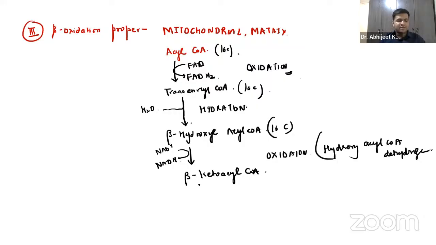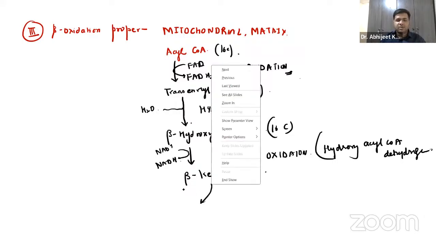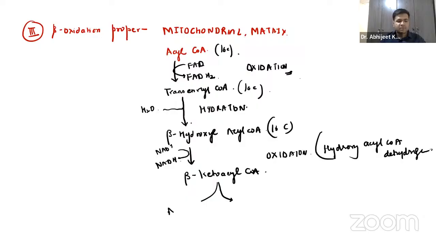Now this beta hydroxyacyl coenzyme A will be converting into beta ketoacyl coenzyme A, which will again break down into two parts: acyl coenzyme A and acetyl coenzyme A. Acetyl coenzyme A is the 2-carbon compound, and acyl coenzyme A is a 4-carbon compound.